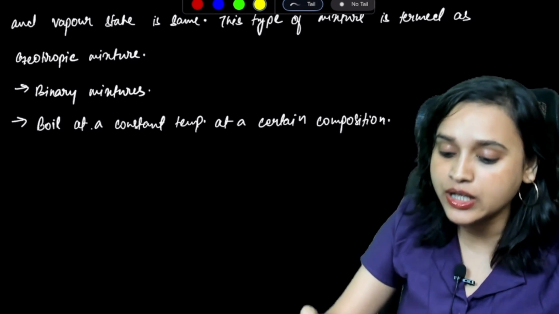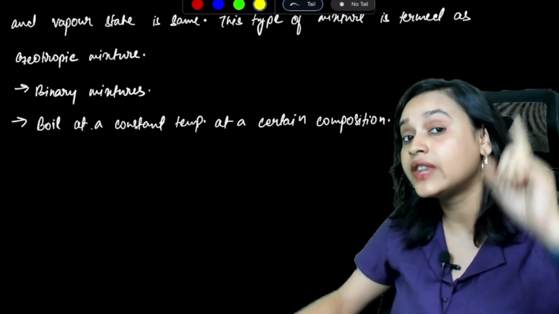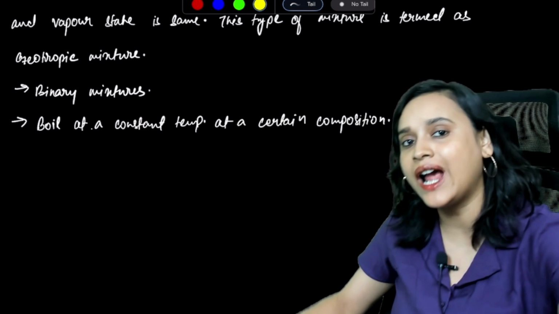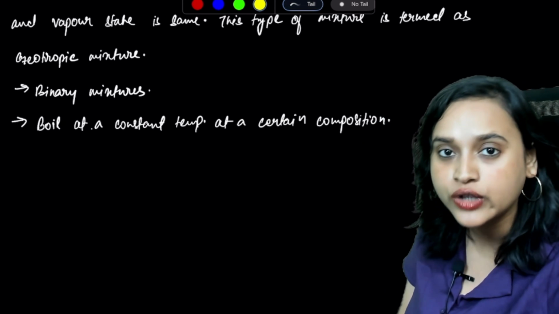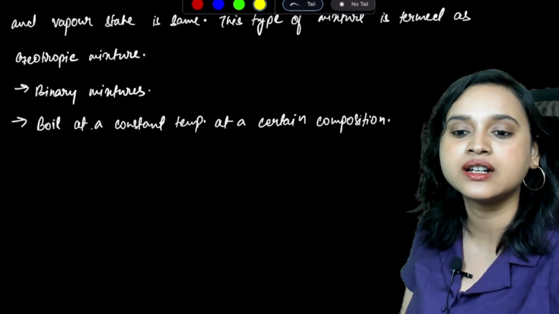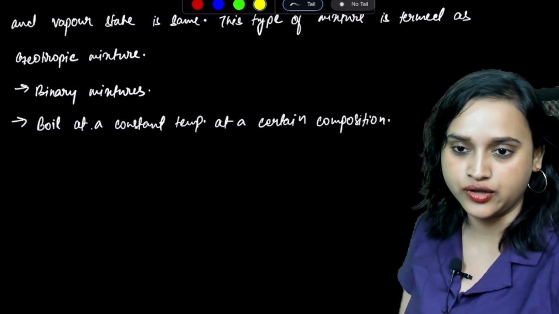So this type of mixture is termed an azeotropic mixture. They are binary mixtures and they boil at a constant temperature at a certain composition. What do they do? They boil at a constant temperature at a certain composition. Understood or not understood? Okay.